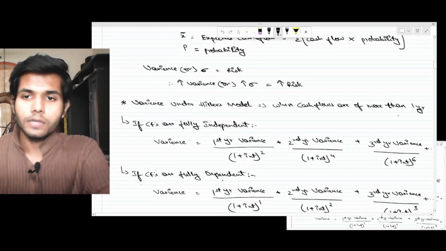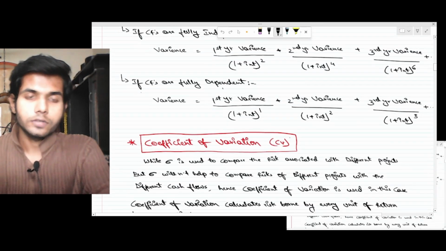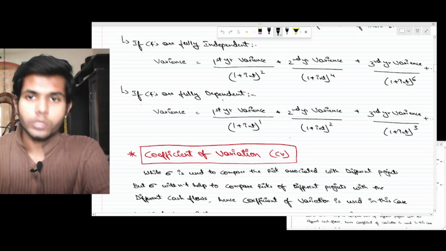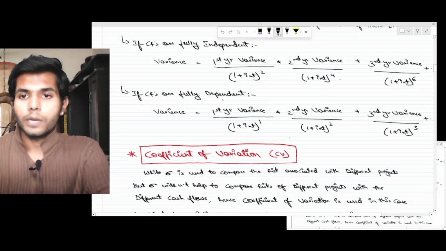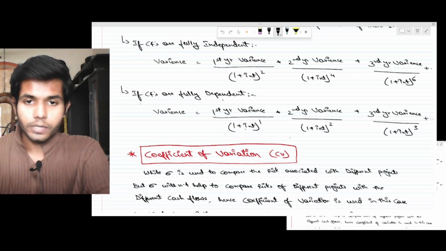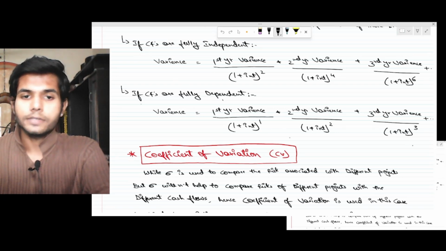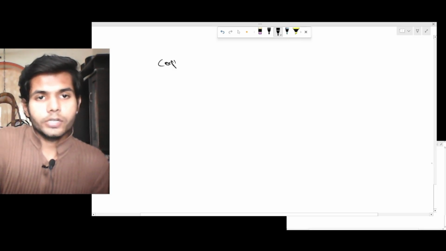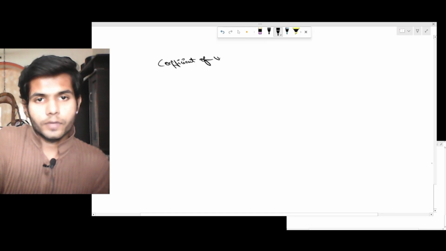Under the Hiller model, when the cash flows are of more than 1 year, if cash flows are fully independent, then first year variance by (1 plus interest) whole power 2 into 1, second year by (1 plus interest) whole power 2 into 2, plus third year by (1 plus interest) whole power 2 into 3. If cash flows are fully dependent, first year variance by (1 plus interest) whole power 1, second year by (1 plus interest) whole power 2, third year by (1 plus interest) whole power 3. So let's see the next concept, that is the coefficient of variation.